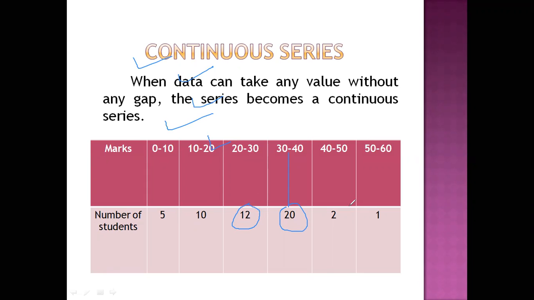So like this, see, these are class frequencies: 5, 10, 12, 20, 2, 1. Frequency refers to the number of observations. The number of observations corresponding to a particular class is known as the frequency of the class or the class frequency. It is generally denoted by f, small f, not capital F. So f refers to frequency.